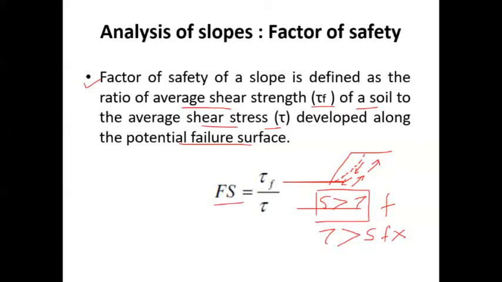As per this definition of factor of safety, the ratio mentioned here, factor of safety is equal to tau f by tau. You need to remember, tau f is nothing but the failure shear strength, or the average shear strength at failure, that is the maximum or peak value of the shear strength which will be observed normally. Whereas tau is the stresses which are developed along the potential failure surface, along the dotted arc or section.